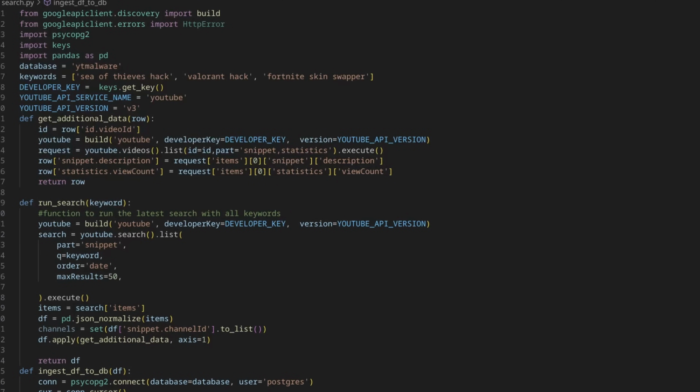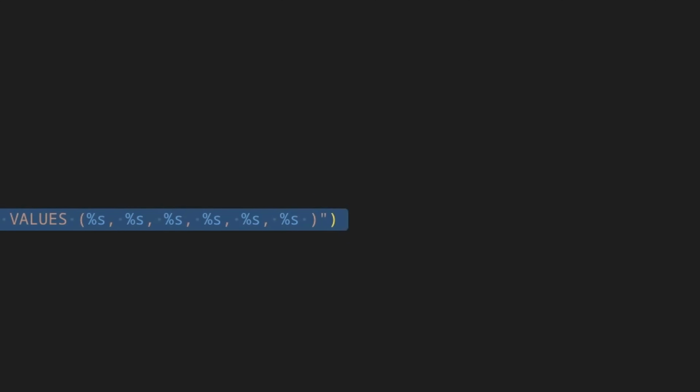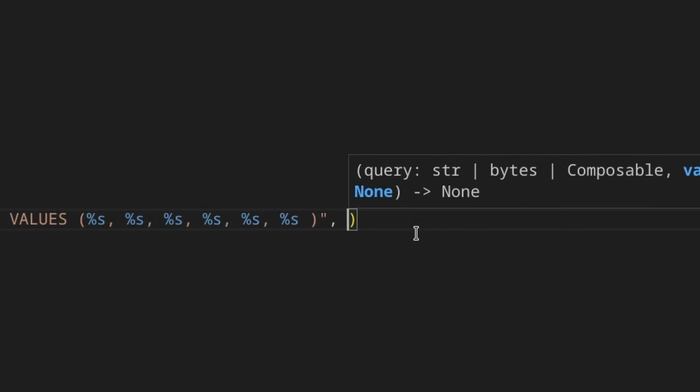Also, I don't know if it's me and if I have a mild form of dyslexia, I can never keep track of doing the %s's. So what I do is I copy and paste it and then I just replace them, and then we always have the right number. And then we do that again when we're passing them as values. The safe way is when you do it like this.